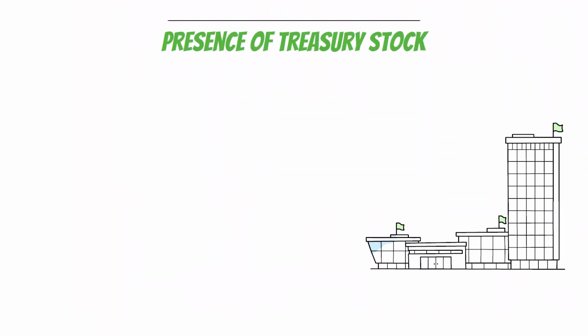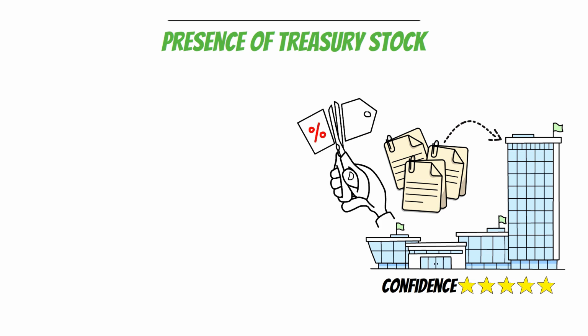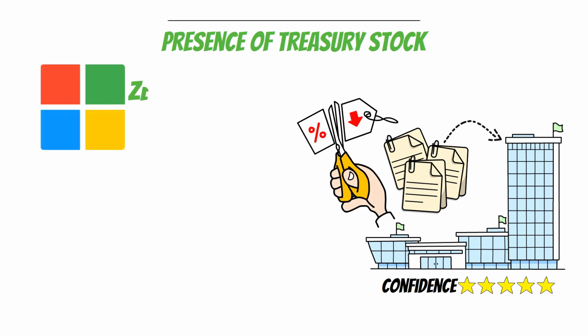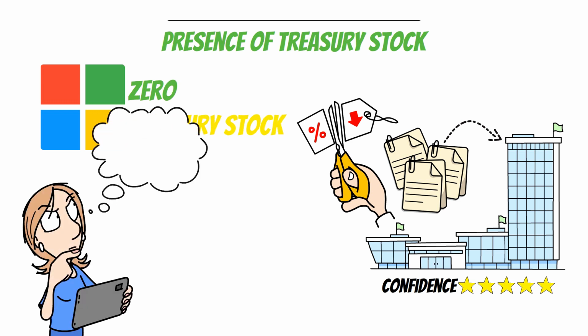Treasury stock refers to shares that a company has repurchased from the market. Share buybacks are often a sign of confidence, signaling that management believes the company's stock is undervalued and wants to return value to shareholders. Interestingly, Microsoft records 0 treasury stock on its balance sheet. While this might seem like a deviation from Buffett's preferences, since he values treasury stock as a signal of shareholder rewards and confidence, Microsoft takes a different but equally effective approach.